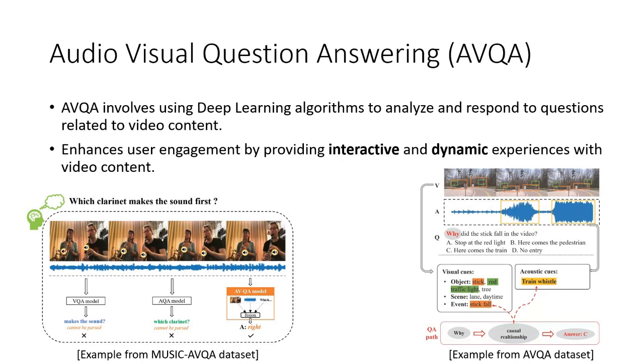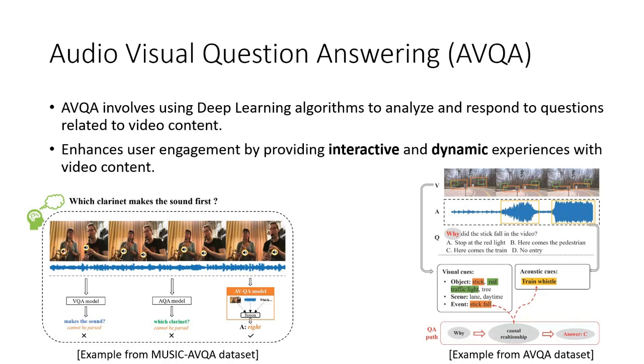On the left, we have an example where the question is which clarinet makes the sound first. If we have only a visual question answering model, or VQA model, we will not be able to answer this question because we don't know the sound, as there is no audio modality. If we have an audio question answering model, or AQA model, then we cannot say which clarinet makes the sound because we cannot see the clarinet. We can only hear the sound. We only have the audio modality.